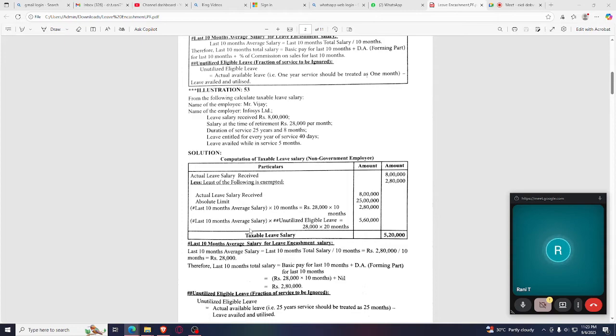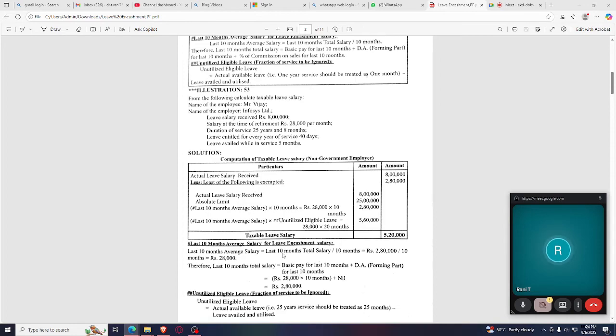And this is what I taught you, that what is your unutilized eligible leave. So we have to take how many years of service that has to be taken. That is, if it is 1 year, 1 month is your eligible leave. So here, what we take, last 10 months average salary 28,000, and he has worked for 25 years, and 5 months is what he has availed as leave.